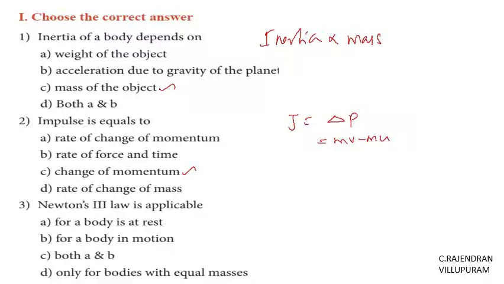Third question, Newton's third law is applicable to a body at rest, a body in motion, both A and B, only for the bodies with equal masses. In general, Newton's law is applicable to both the object at rest as well as the object in motion. So the correct option is both A and B.